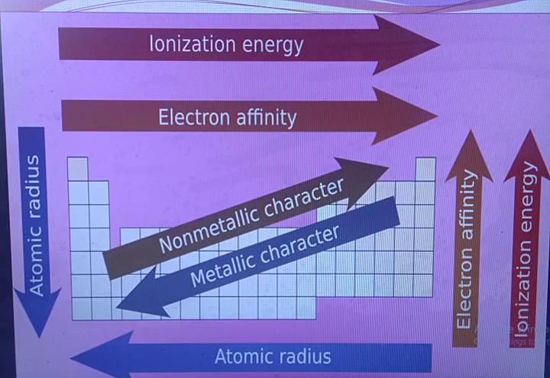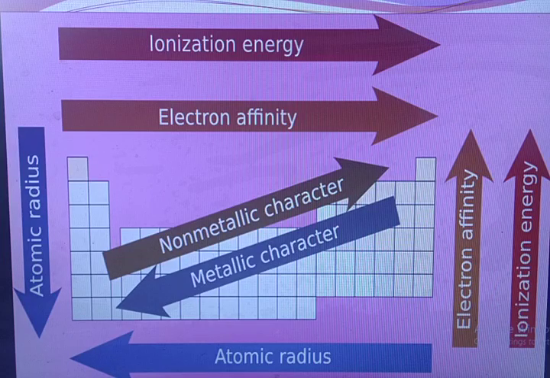As the arrows show, atomic radius increases in groups from top to bottom as there are more energy levels, more shells, more orbits. So the atomic radius increases from top to bottom, and decreases from left to right in the periods, or you can say it increases from right to left in the periods.